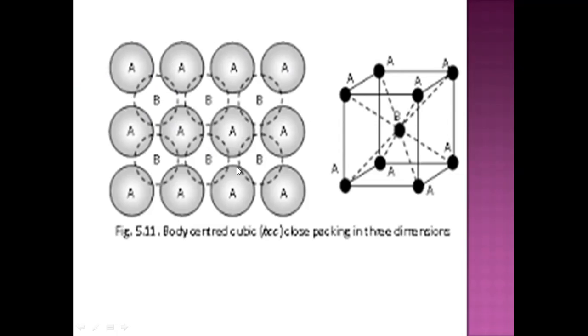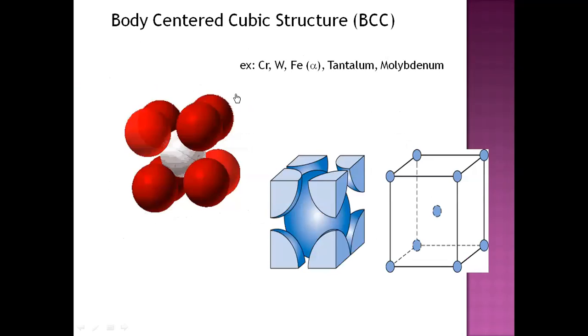Now if you place the third layer A above this B, it will be similar to the first layer. Hence, examples of this body-centered cubic structure are chromium, tungsten, iron, tantalum, molybdenum.